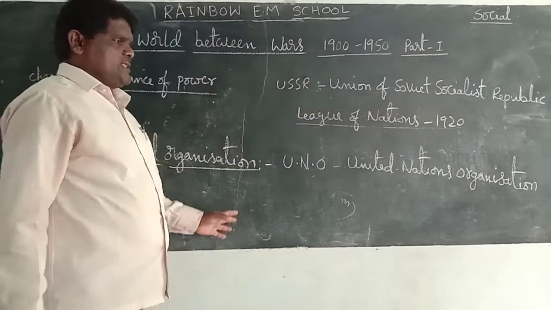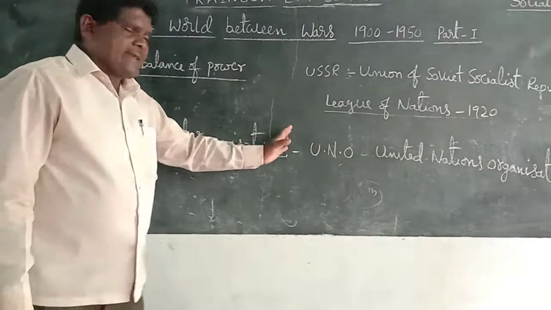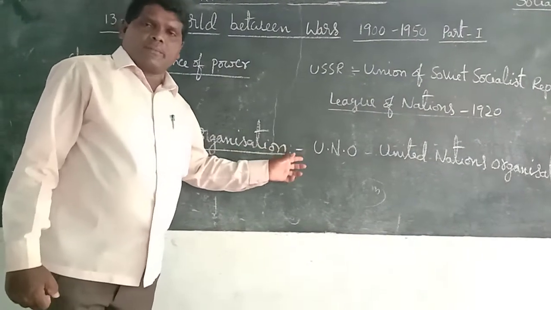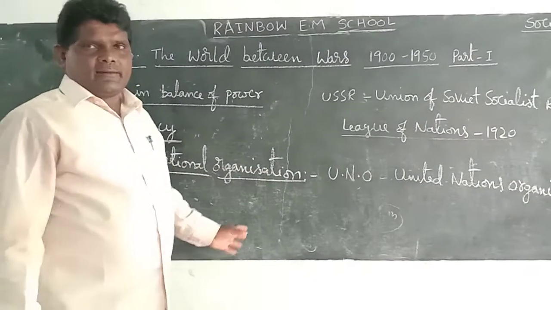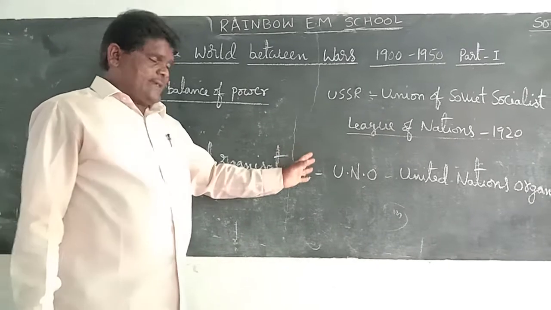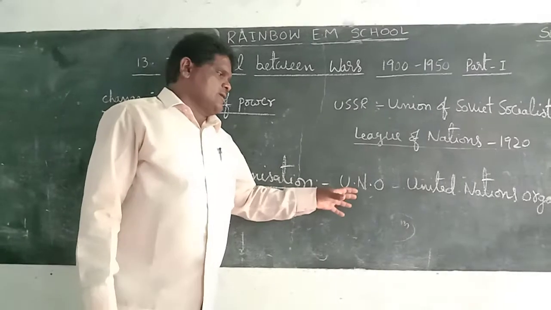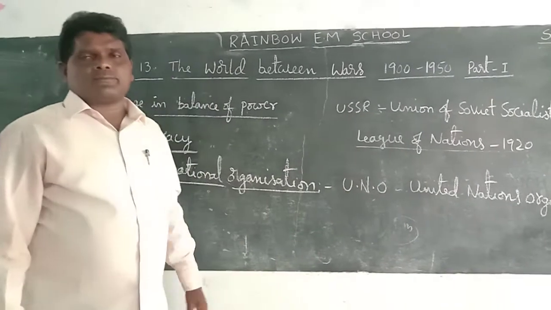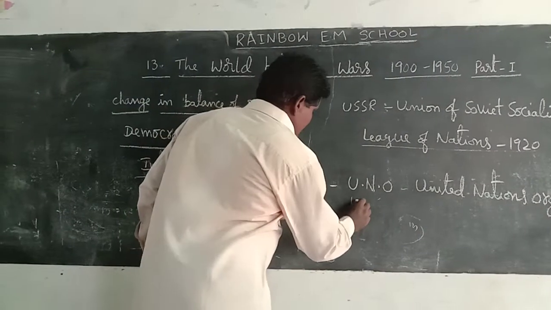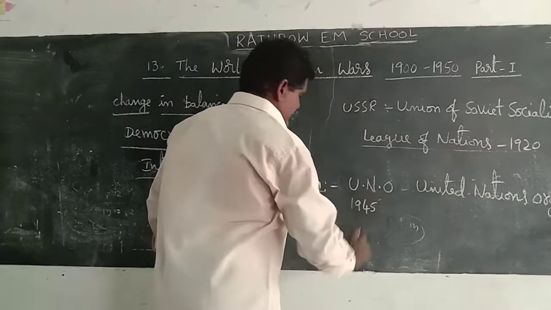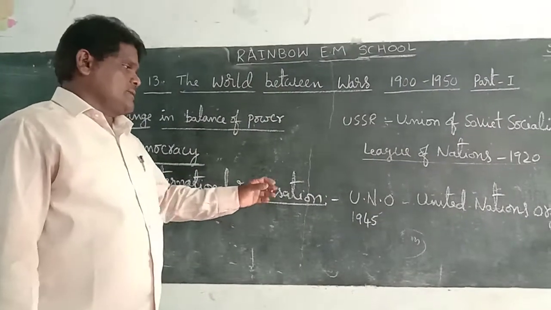The United Nations Organization was established by some important country leaders, such as America's President Roosevelt, Russia's President Stalin, and United Kingdom Prime Minister Winston Churchill, who were the main pioneers of the UNO. The UNO was established in 1945, on October 24.